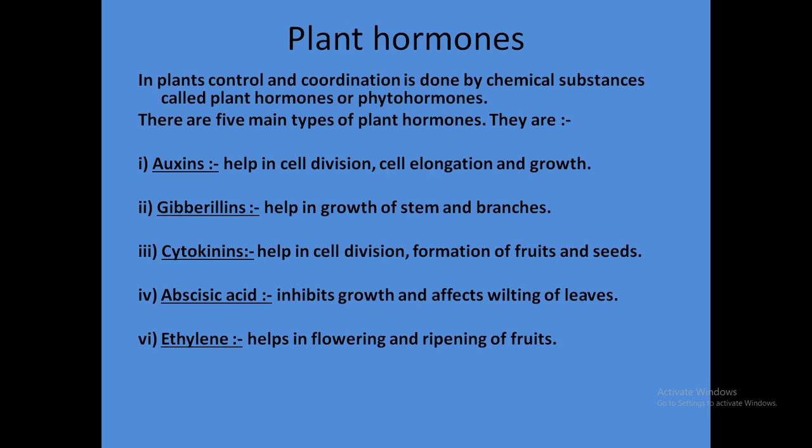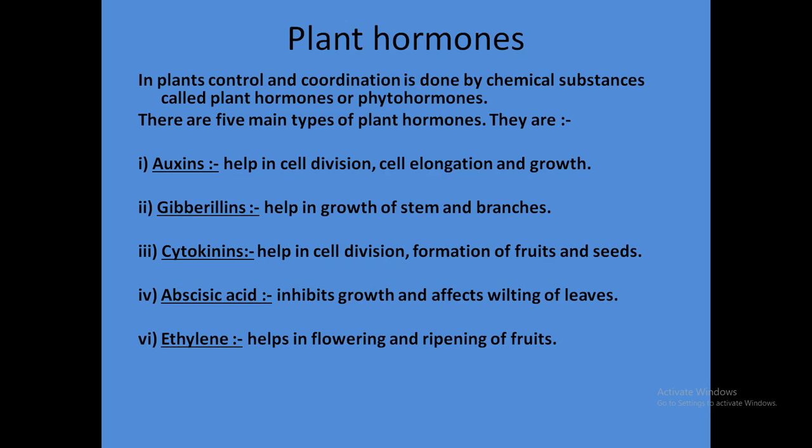Plant hormones. The plant's control and coordination is done by chemical substances called plant hormones or phytohormones. There are 5 main types of plant hormones. Auxins help in cell division, cell elongation and growth.